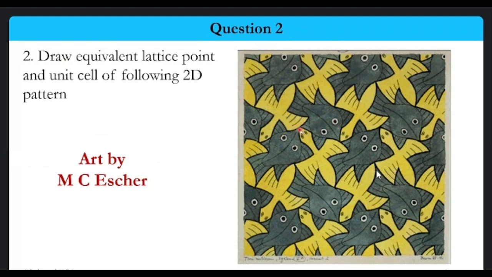Let us say I'm selecting the tip of the fish to be one of the lattice points. I'm associating a lattice point here. The same can be associated here also. This entire feature can be repeated, right?